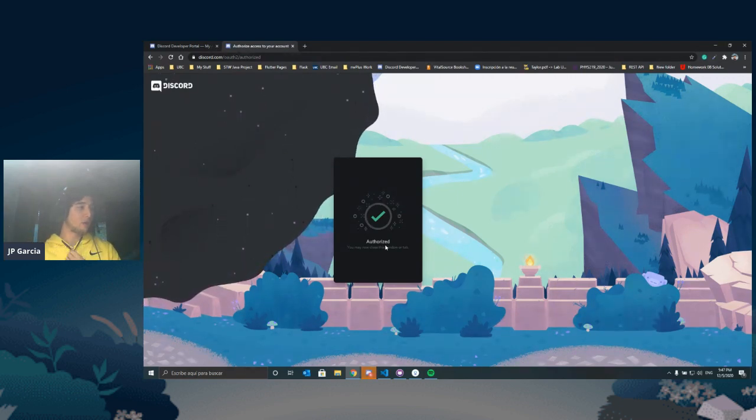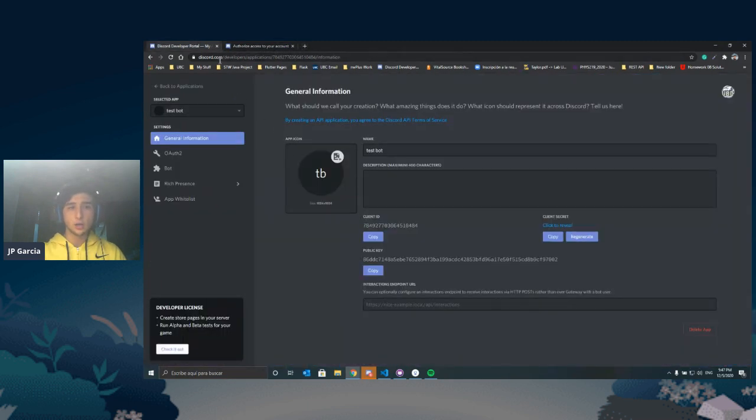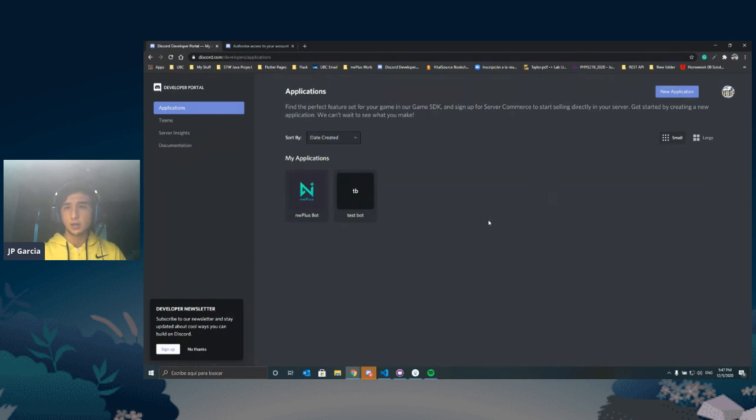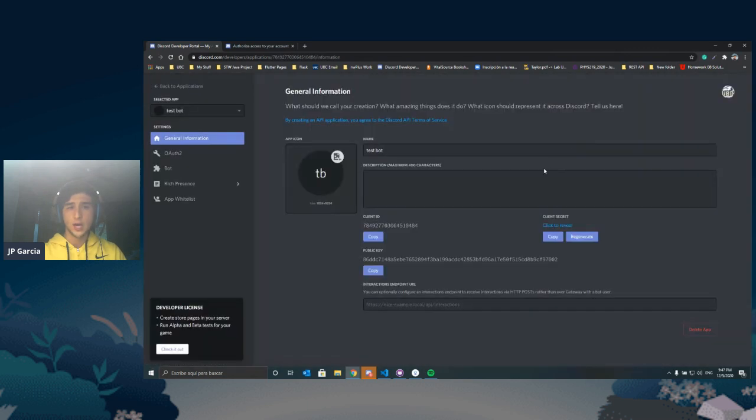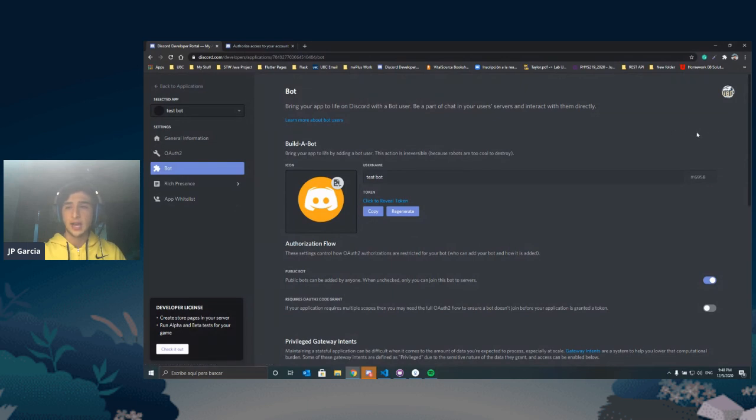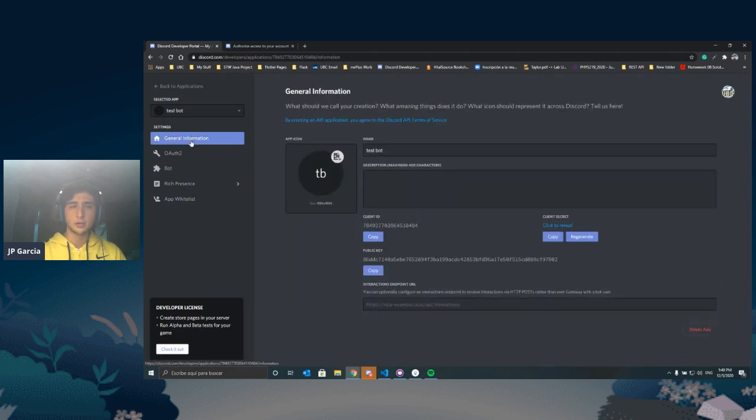I'm going to be using the app, but you can also use the web browser. Oh, so to create the bot, you're using a website called discord.com/developers/applications. It's going to ask you to sign in. It's going to look something like this. Once you log in, you're just going to create a new application, top right. Once you do that, you want to make sure that you come down here to the left side, click on bot, and then it's going to say add bot, I believe, and that's what you have to do on this website, and then just come back to general information and copy a client ID.